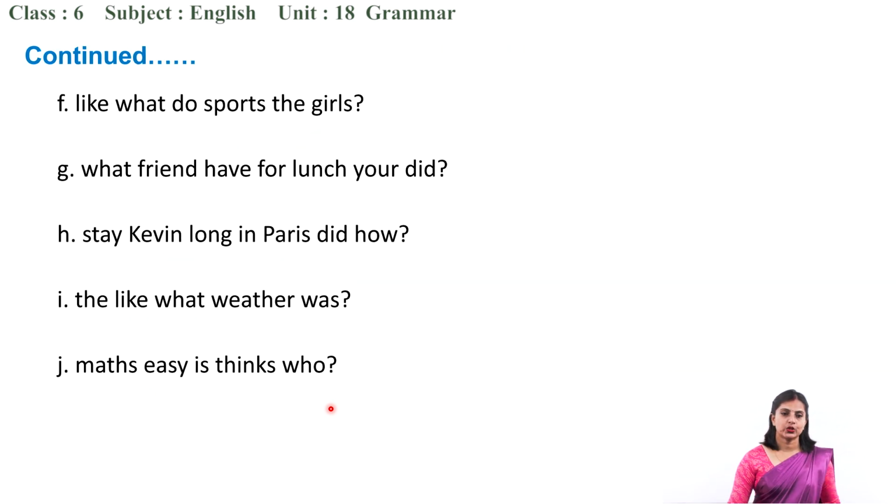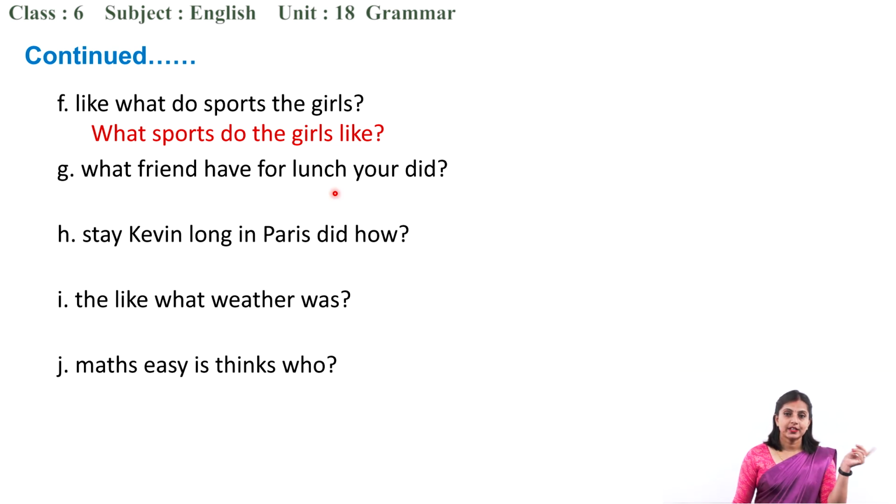Alright, let's move to the next question. Like what do sports the girls? Okay, tell me, what is the subject here? Subject. Yes, the subject is girls. Very good. And do you find the auxiliary verb here? Yes, there is do. What is the main verb? Like. Very good. So the correct structure is, what sports do the girls like? Like we have seen in the example, which pen did she lose? Similarly, what sports do the girls like?